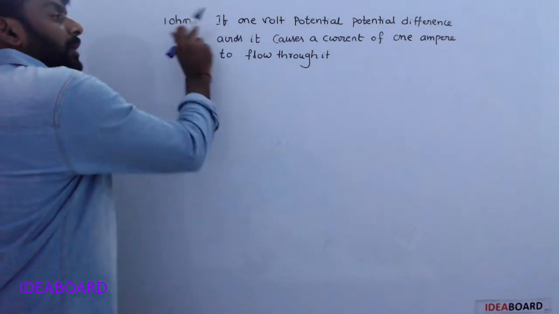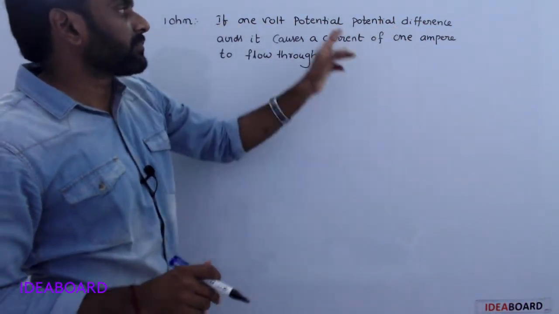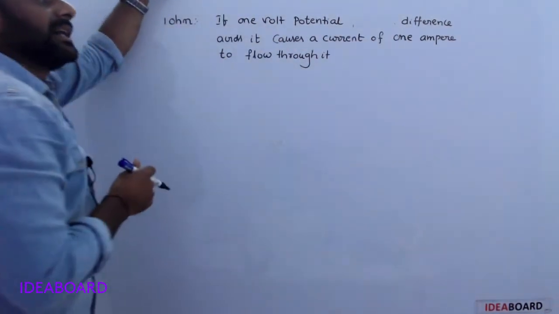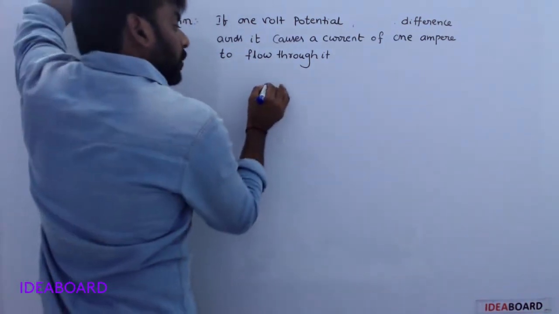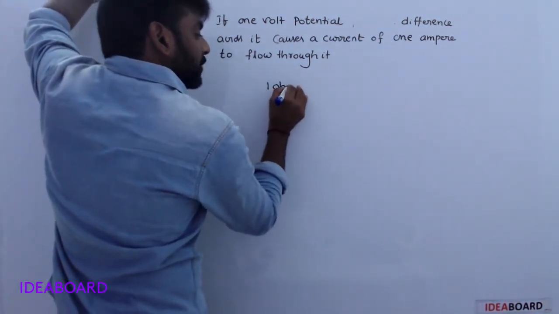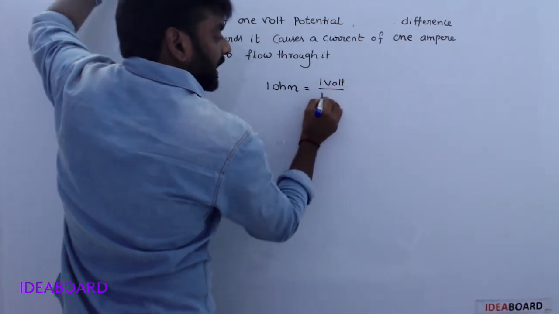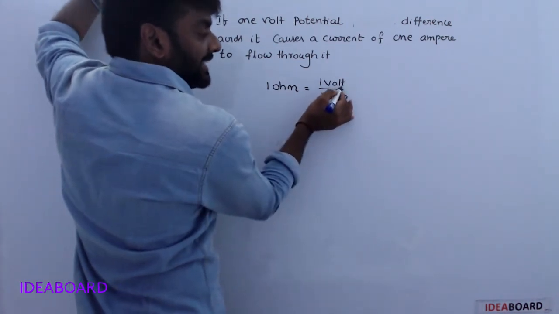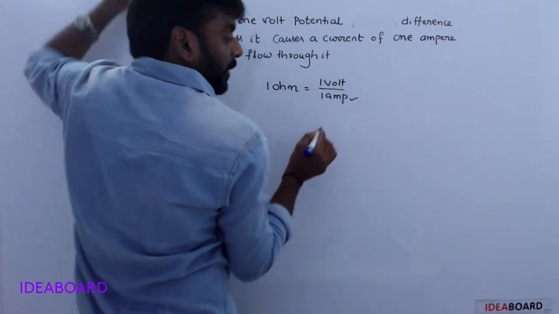See here, 1 ohm is defined as: if 1 volt potential difference across it causes a current of 1 ampere to flow through it. That means 1 ohm is equal to 1 volt potential difference by 1 ampere. That means 1 volt potential difference is required to flow 1 ampere of current.